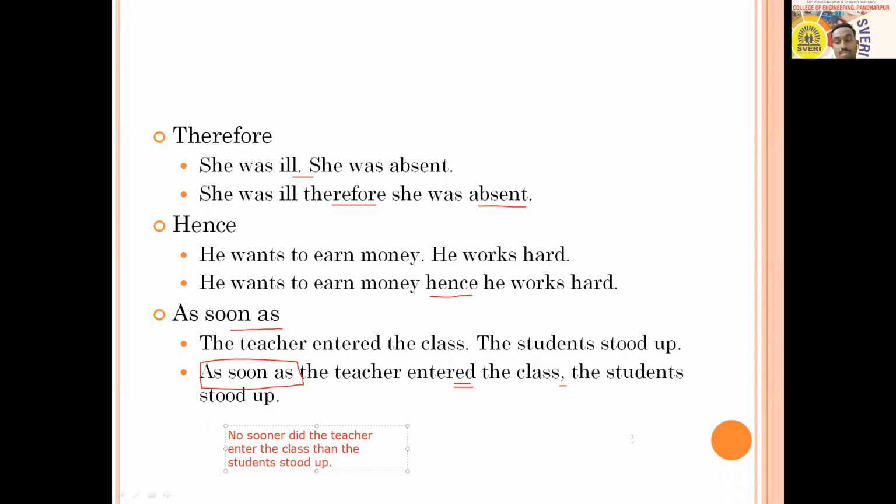Or the same sentence you people can use with "when" also. When the teacher entered the class, here a comma will come. The students stood up. So that makes it. So "as soon as," "no sooner than," and "when" are similar.